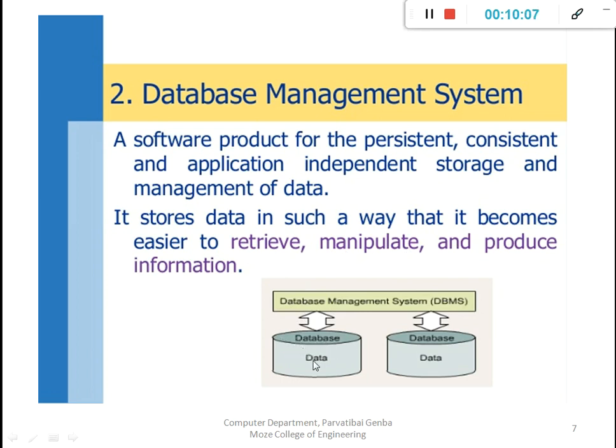Means the database is simply the hard drive or disk which stores the data. And database management system is software which retrieves, manipulates, or produces the information from the database. That is actually the difference between the database and the database management system.